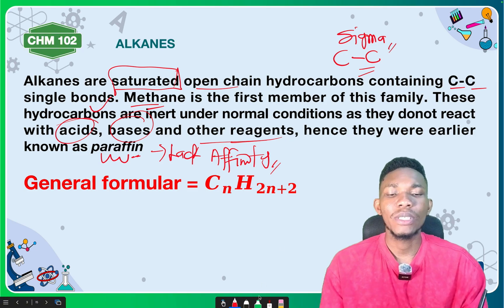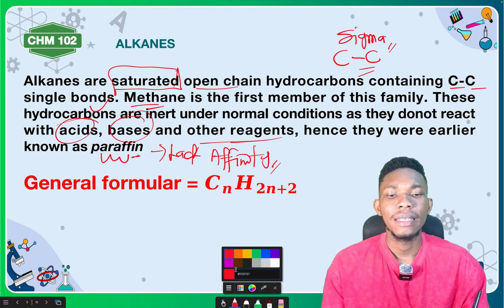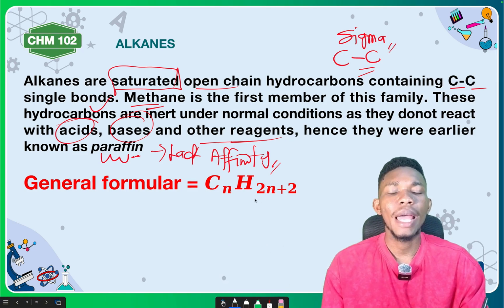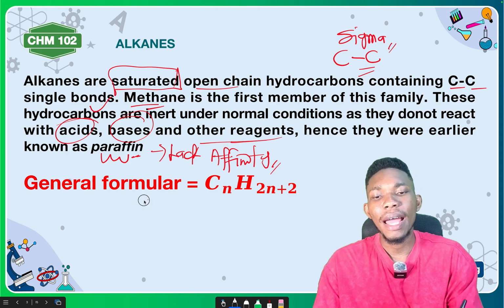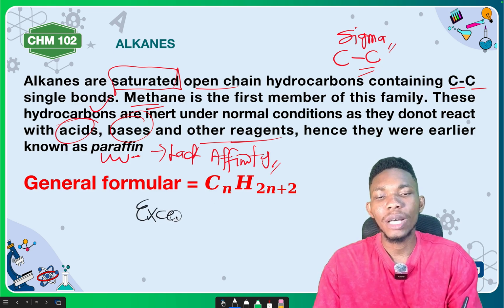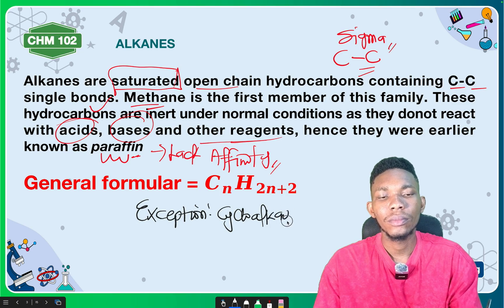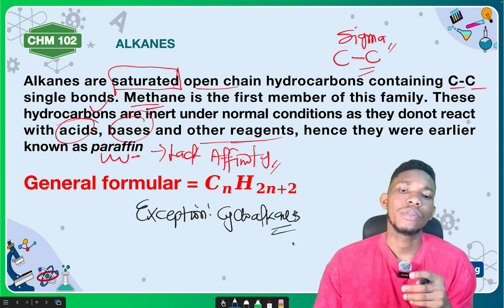And the general formula for the alkanes is CnH2n+2, where n is the number of carbon atoms. Now, there are exceptions to this general formula. What exception do we have? Cycloalkanes. This is an exam question.